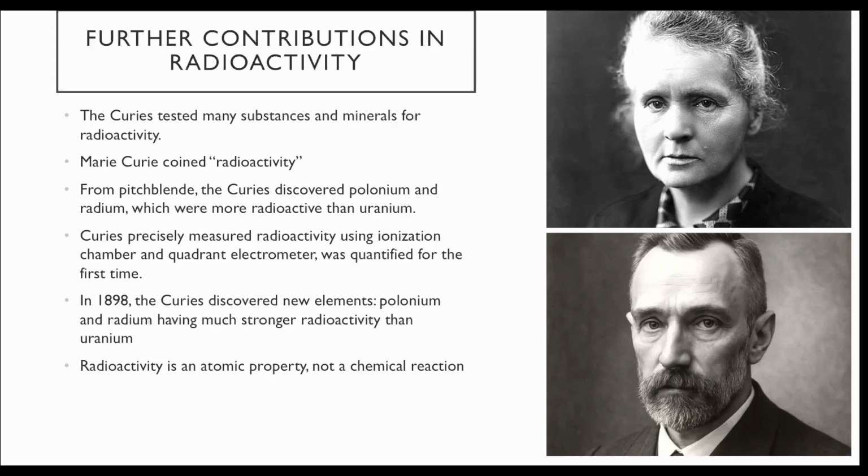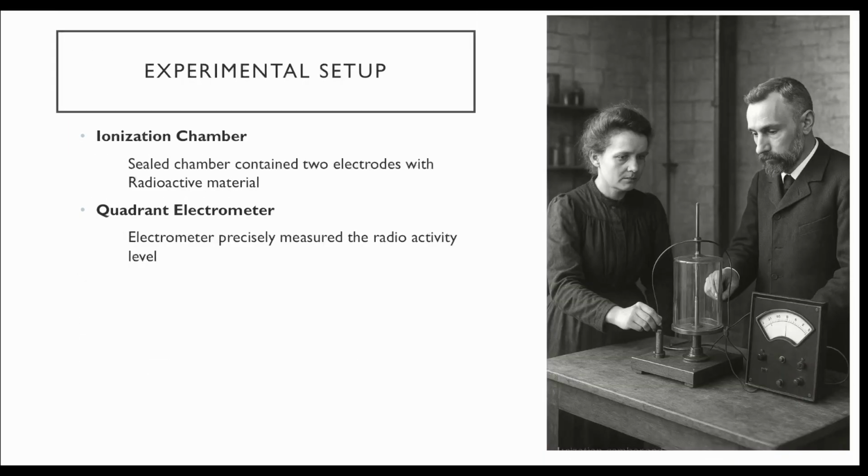They also found polonium and radium as two elements which have stronger radioactivity than uranium. And they concluded that radioactivity is an atomic property, not a chemical reaction. And Marie Curie coined the term radioactivity. Before that, it was just known as a phenomenon.